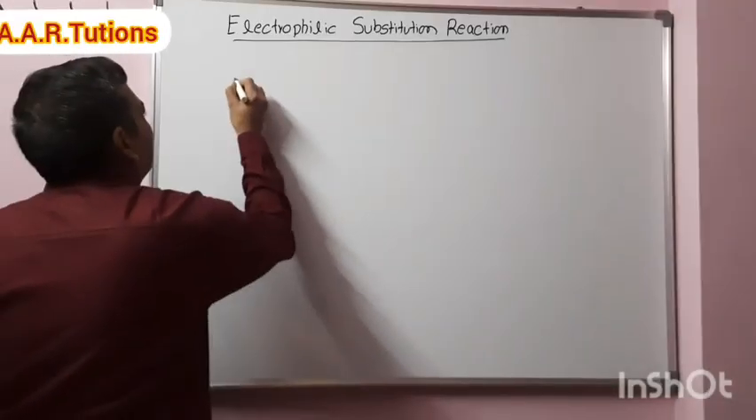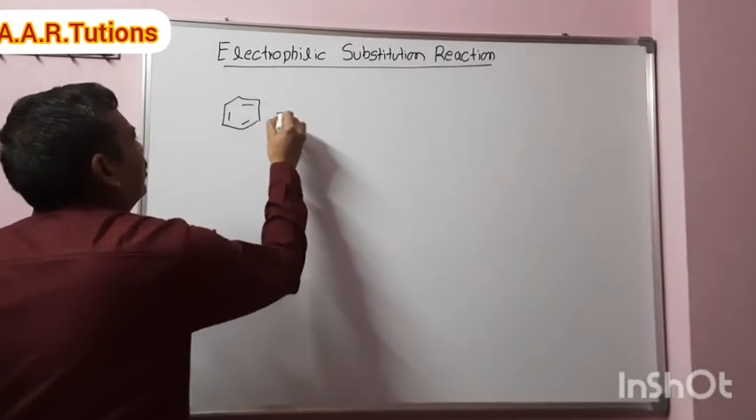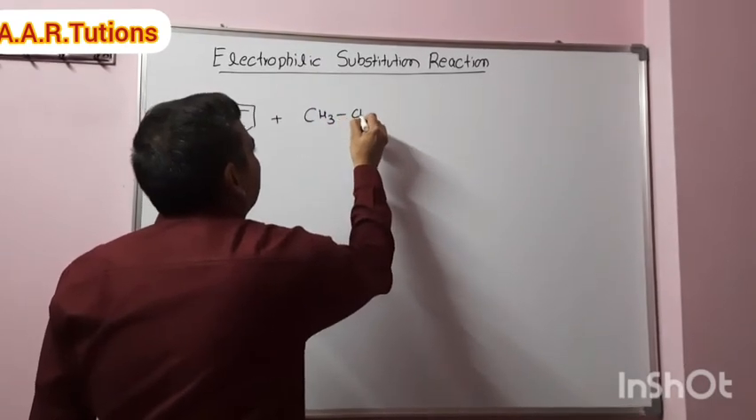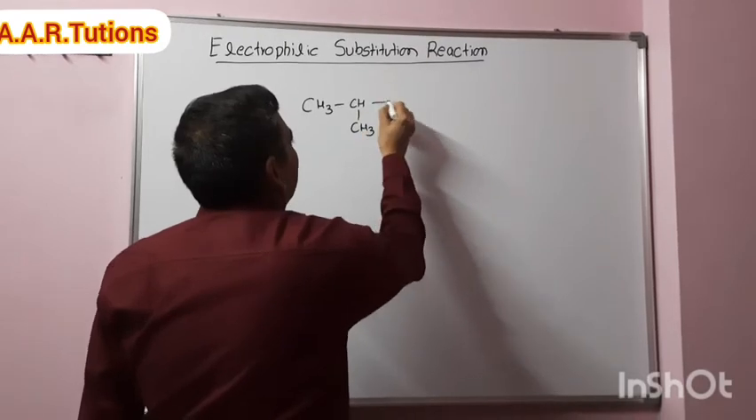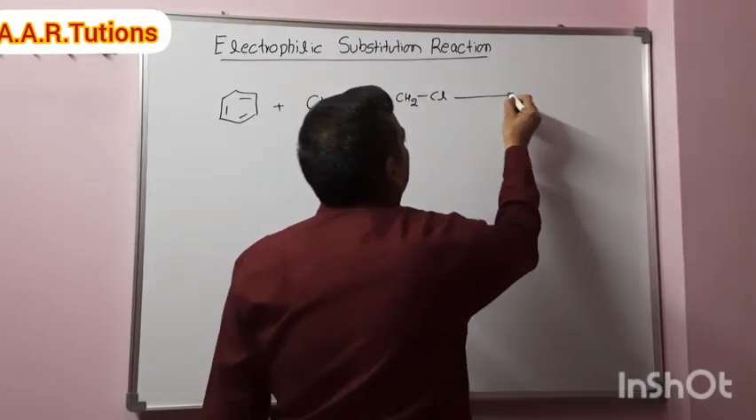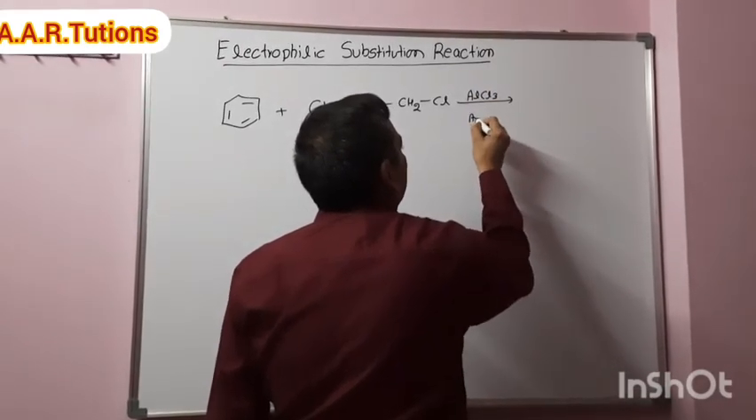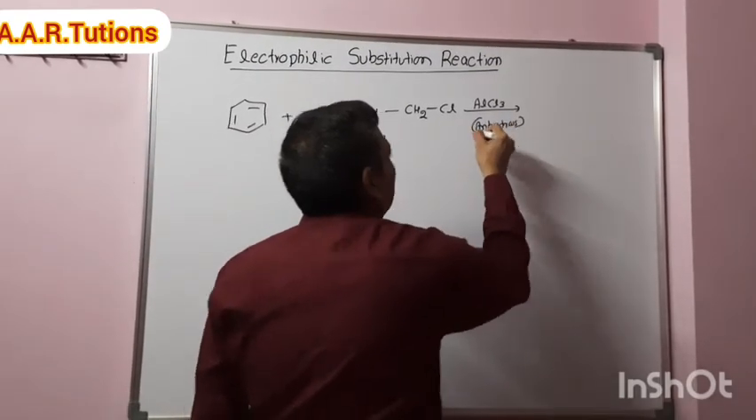Here benzene reacts with CH3CH2CH(CH3)CH2Cl, AlCl3 anhydrous. Write the product formed when benzene reacts with this alkyl halide.